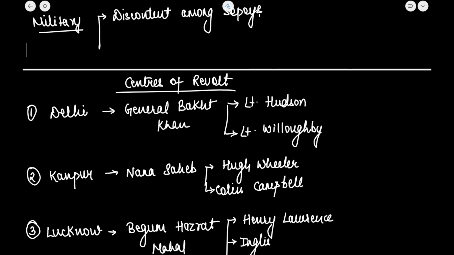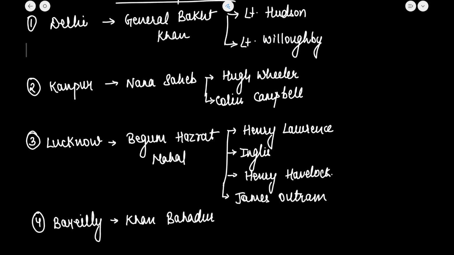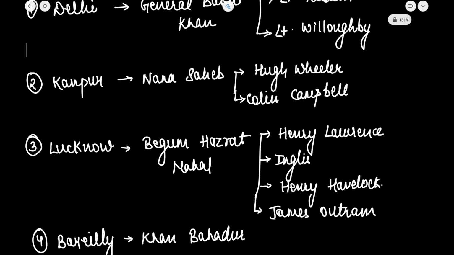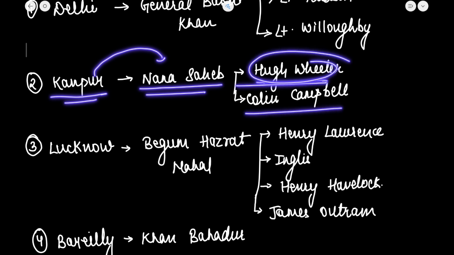Now there were various centers of the revolt. In Delhi, the revolt was led by General Bakht Khan, and it was suppressed by two English East India Company officers, Lieutenant Hudson and Lieutenant Willoughby. In Kanpur, the revolt was led by Nana Sahib, and it was suppressed by Hugh Wheeler and Colin Campbell.